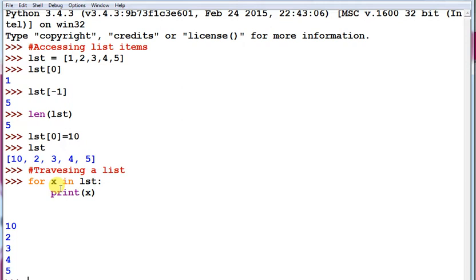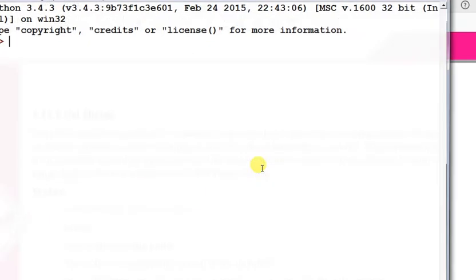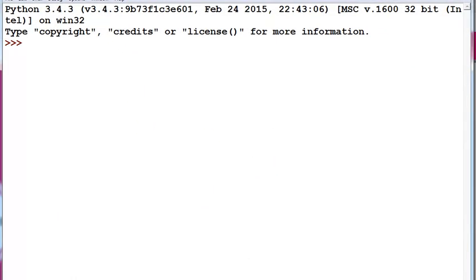Next is list slicing. Before slicing, one more thing I want to discuss, that is replication. With list items, we can also use the replication operator.